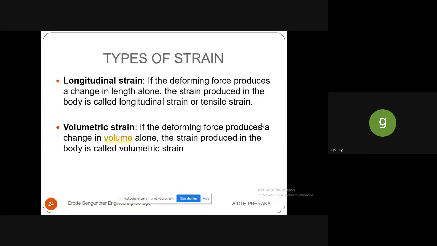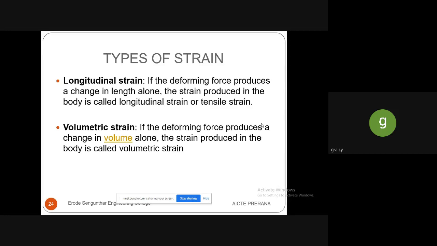So let me see the types of strain. One is longitudinal strain, another one is volumetric strain. Longitudinal strain: if the deforming force produces a change in length alone, the strain produced in the body is called longitudinal strain. The longitudinal strain is also called tensile strain, as it is a pulling action.